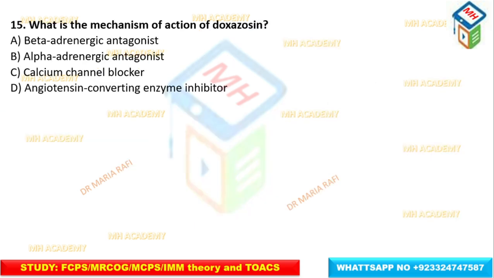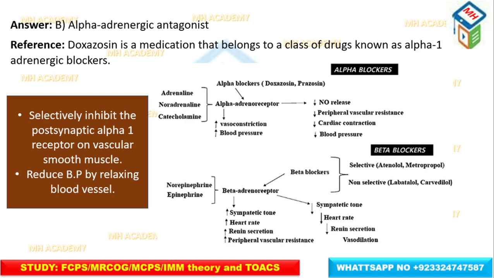The next MCQ is, what is the mechanism of action of doxazosin? Beta adrenergic antagonist, alpha adrenergic antagonist, calcium channel blocker, and angiotensin converting enzyme inhibitor. The correct answer is alpha adrenergic antagonist. Doxazosin is a medication that belongs to the class of alpha-1 adrenergic blockers.